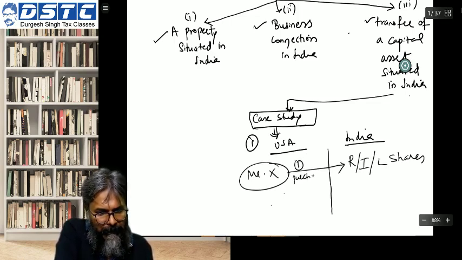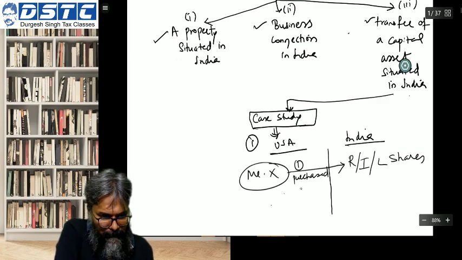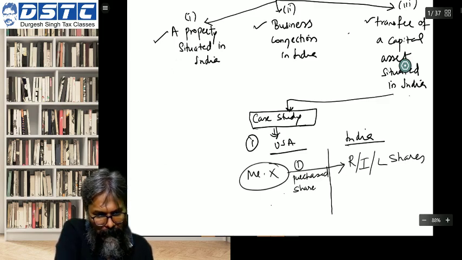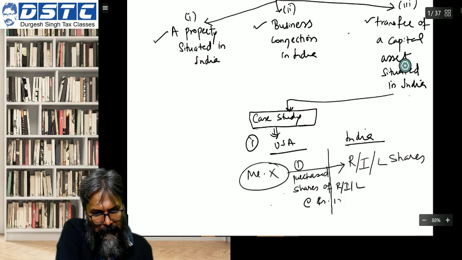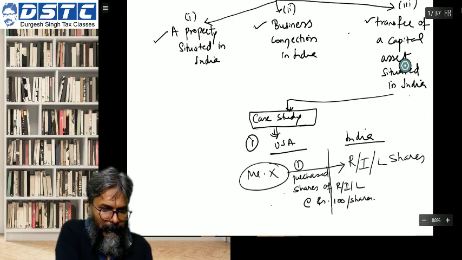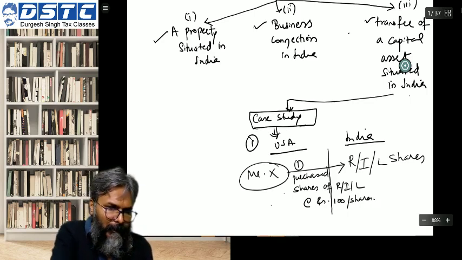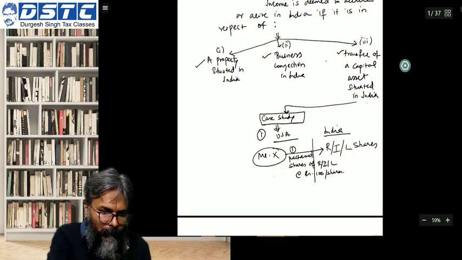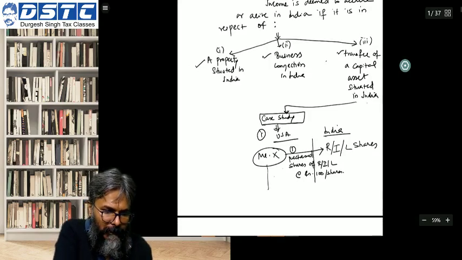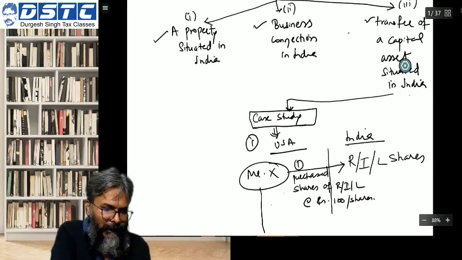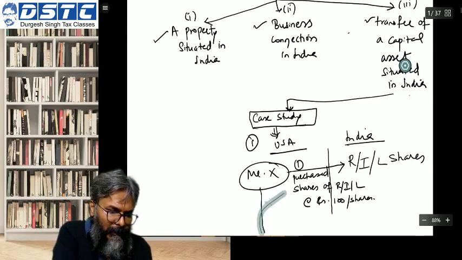Point number 1, he purchased shares of RIL at rupees 100 per share. And point number 2,